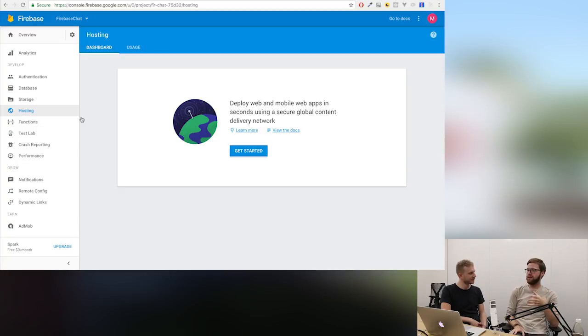Hosting is a really easy way to deal with static sites that are distributed on a CDN. So if you have one site, you say, I want to deploy this using the command line tools we offer, and it sends it out to like 30 different servers, all in key points around the world. So wherever your user is, they're getting that app served to them as fast as possible. Cool.